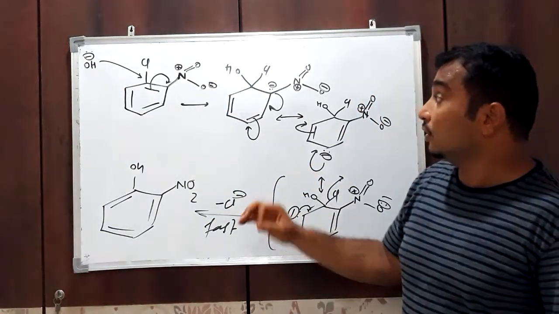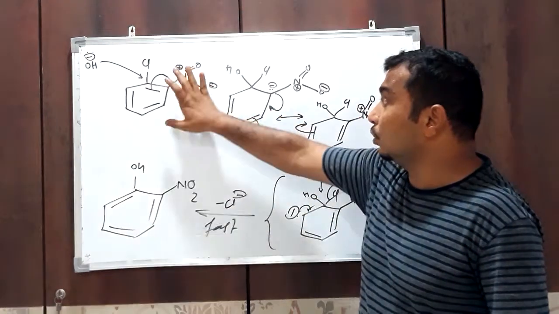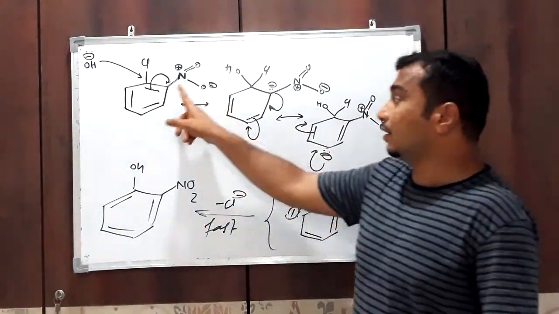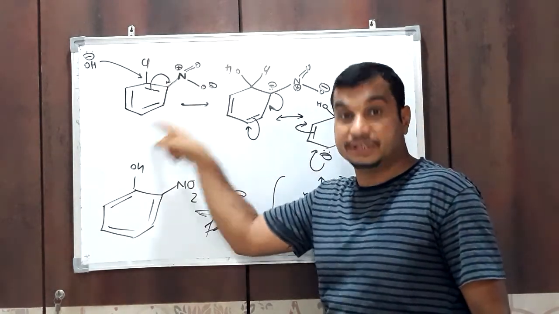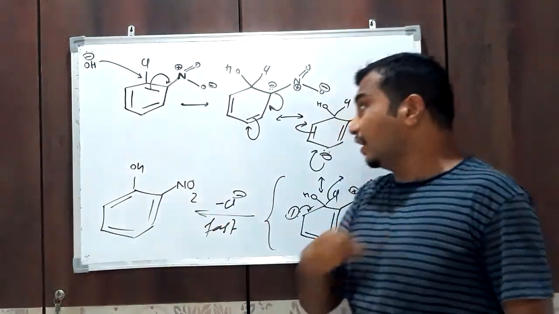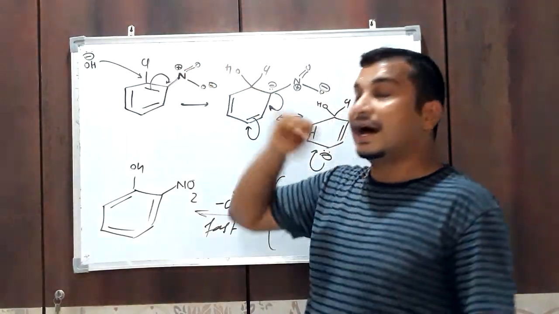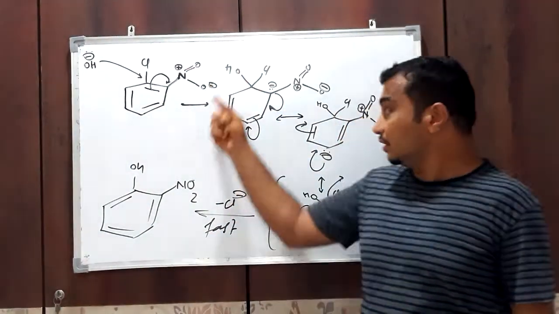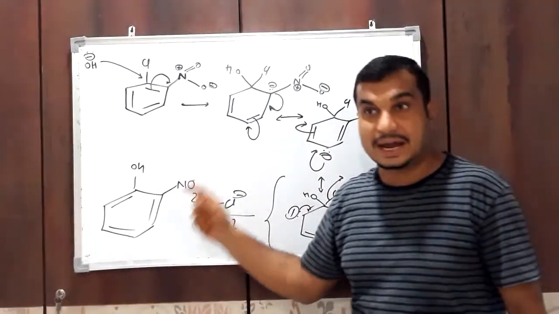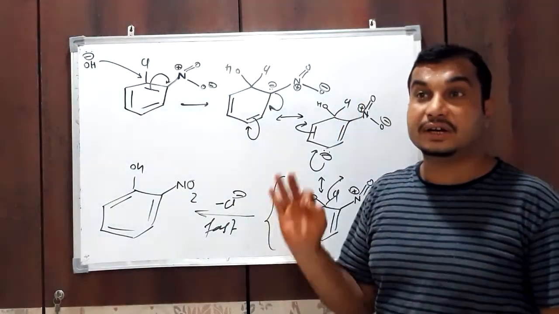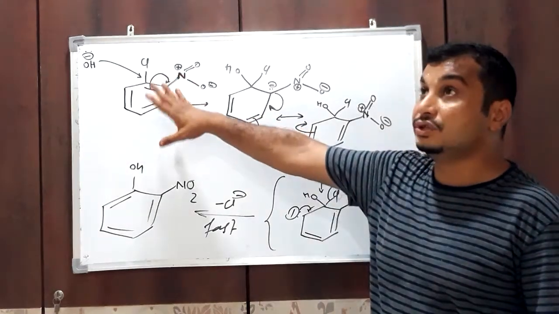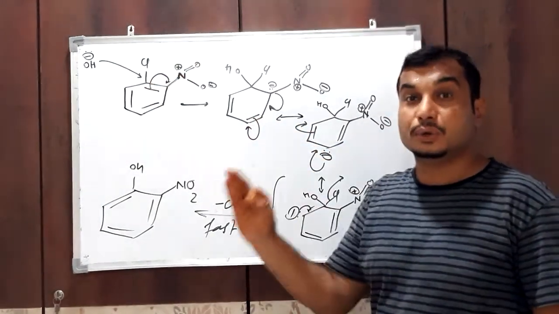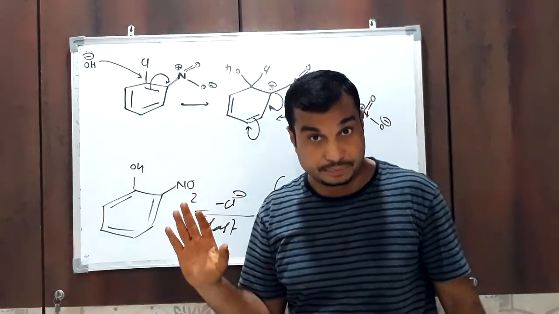So the presence of nitro group, an electron withdrawing group, at ortho position increases the reactivity of chlorobenzene. Similarly, at para position you will get various resonating structures and speed of the reaction increases, that is, reactivity of the chlorobenzene ring increases toward nucleophilic substitution reaction.